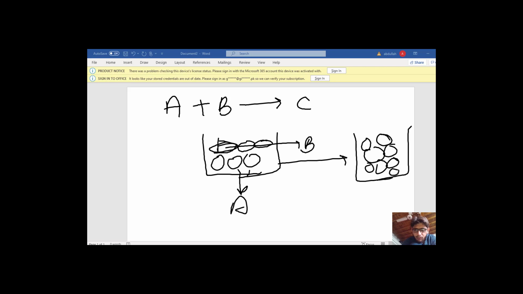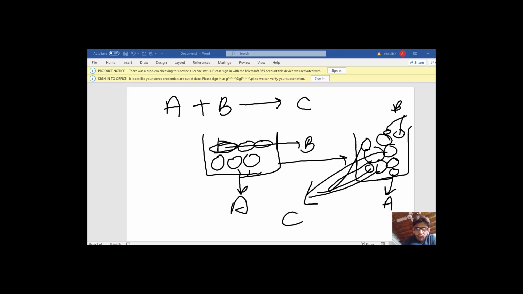In this case, the molecules of A, suppose this is molecule A, decrease, and these are molecules B, which also decrease, and these are molecules C, which have increased.